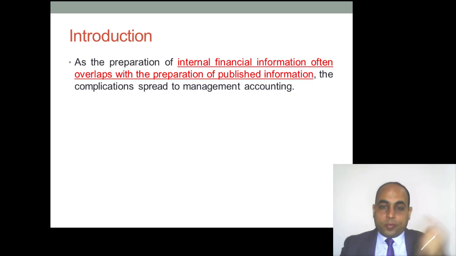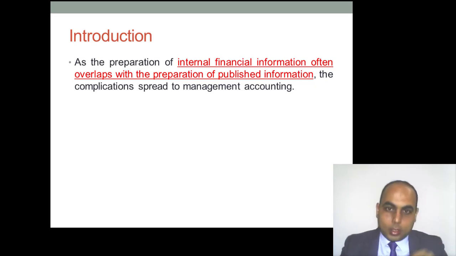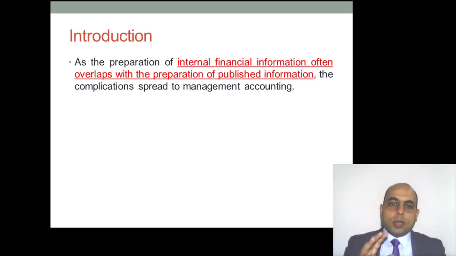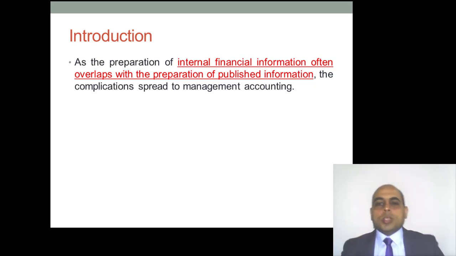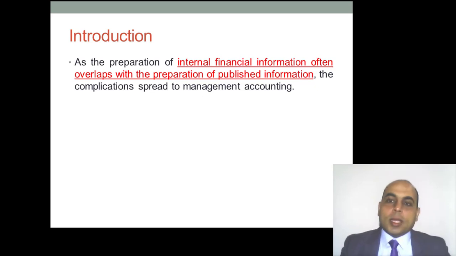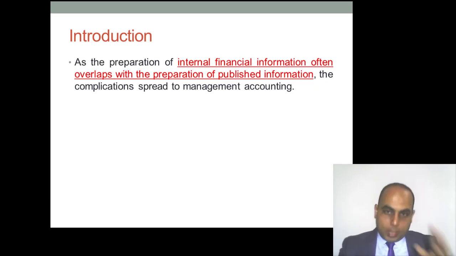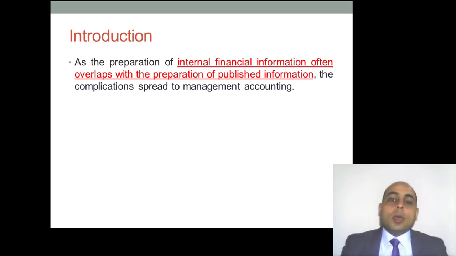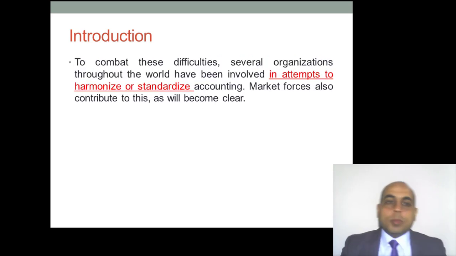Also, because of these differences we have discussed, and in previous chapters, we have an overlap between internal financial information and the preparation of published financial information. Now, I have only presented the differences because of the variables that influence the process of preparing financial statements.